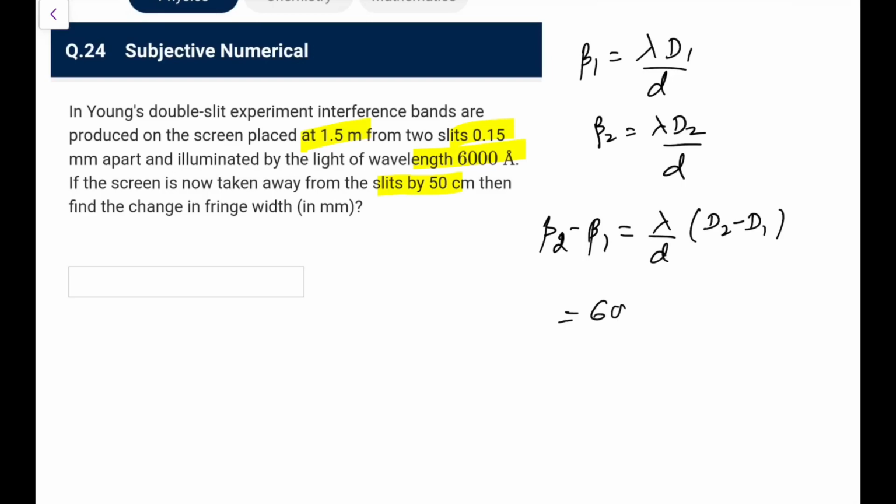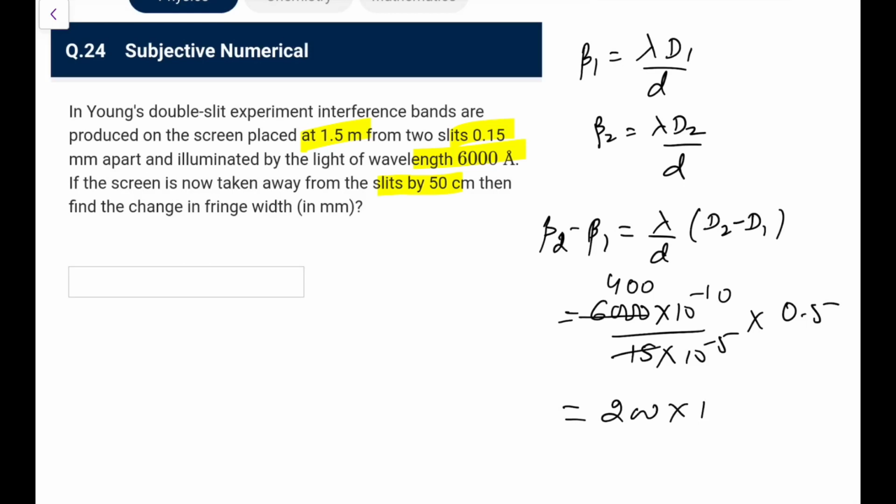So lambda is 6000 into 10 to the power minus 10, d is 15 into 10 to the power minus 5, and d2 minus d1 is 0.5 meters. So 15, this would be 400. So 400 into 0.5, that is 200, and this is 10 to the power minus 5. In millimeter it comes out as 2 millimeters, so the change is going to be 2 millimeters in this case.